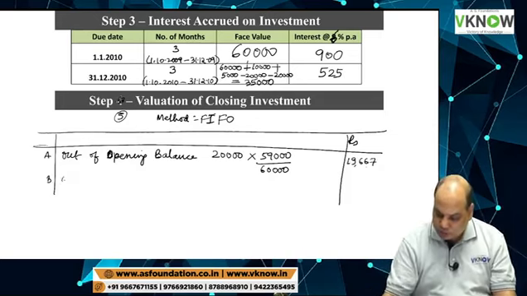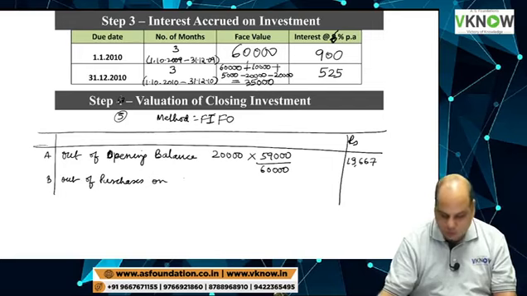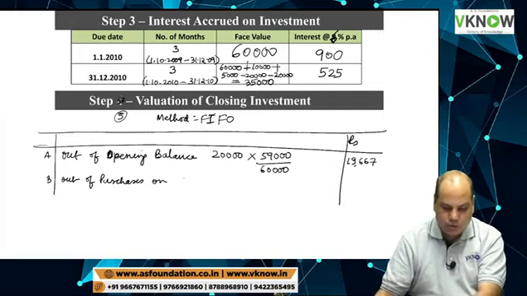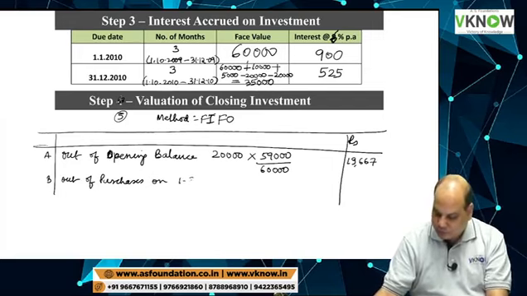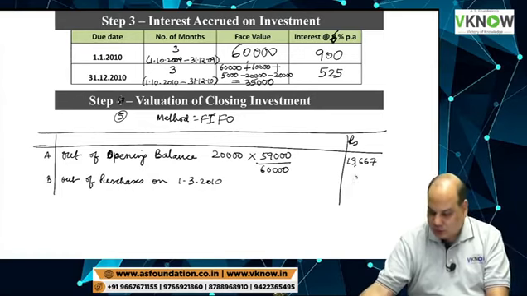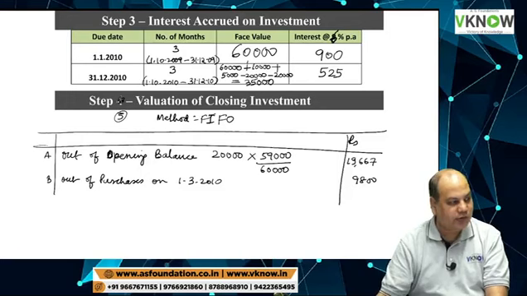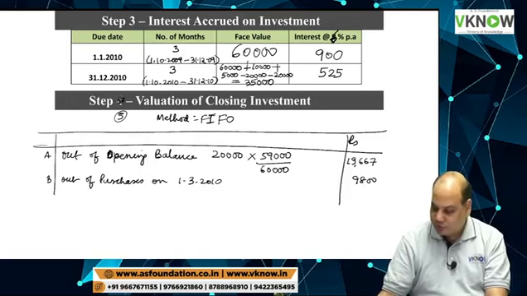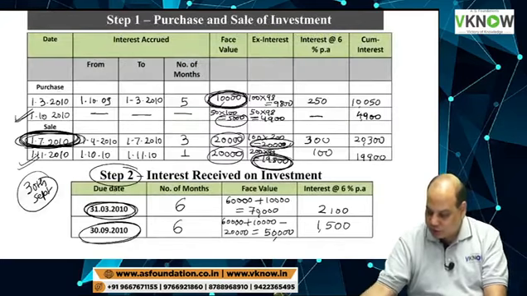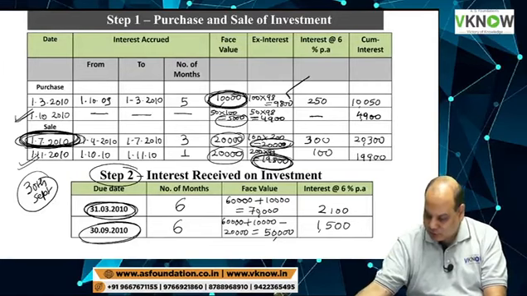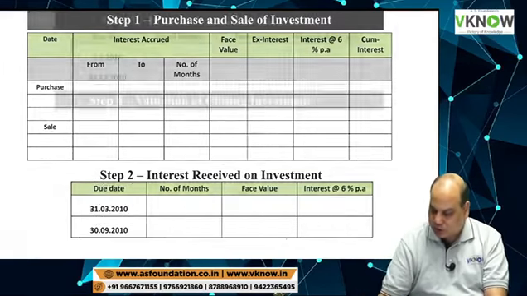Then out of purchases, we have made two purchases. First March 2010, 9,800 ex interest amount. Just check it on the screen. And 4900 the second lot, 1/10/10.